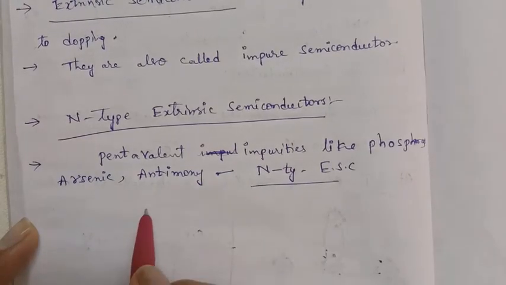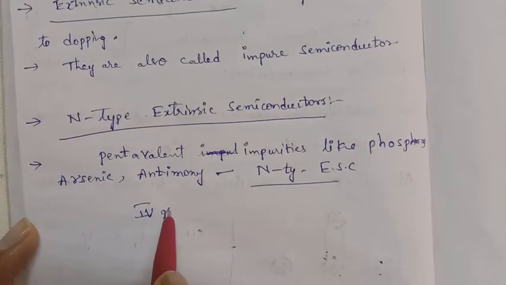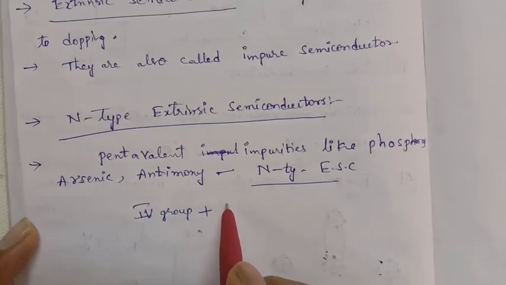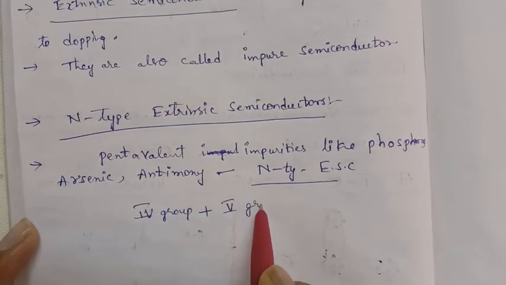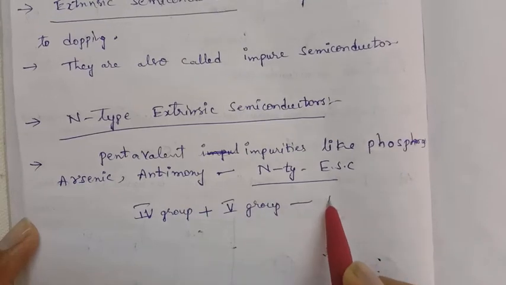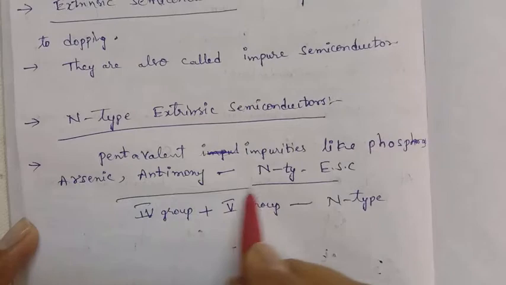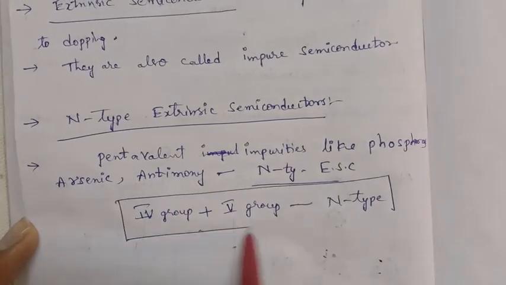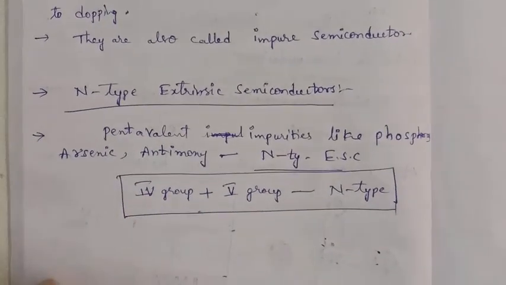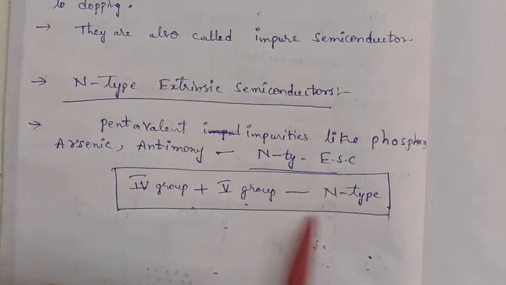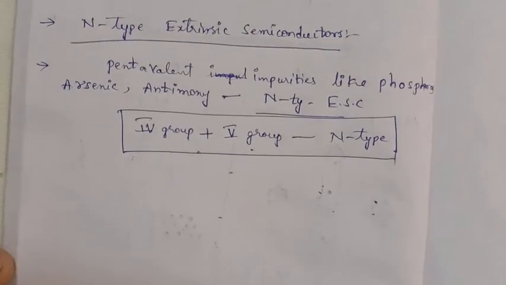So simply, fourth group elements are doped with fifth group elements, and we get the n-type extrinsic semiconductor.